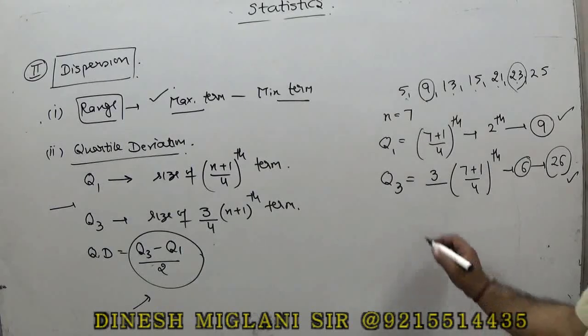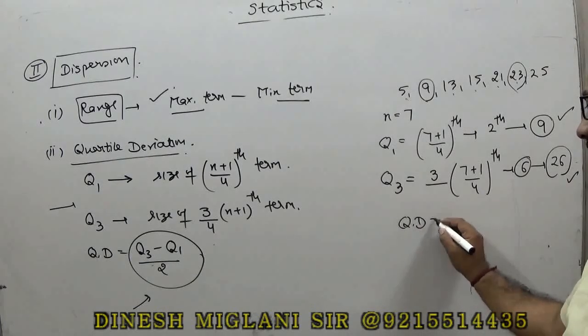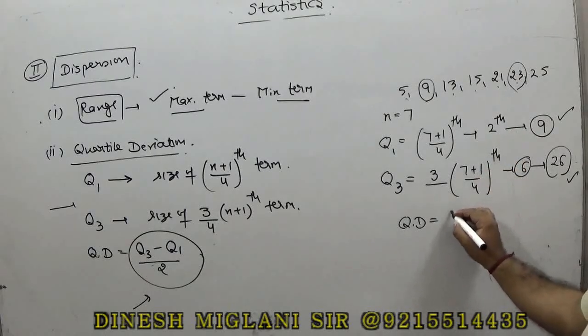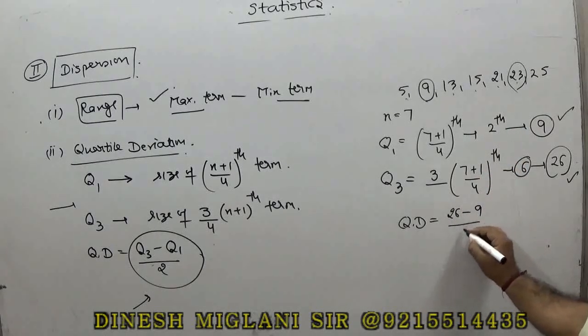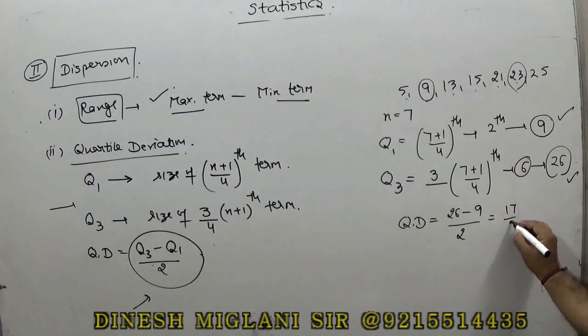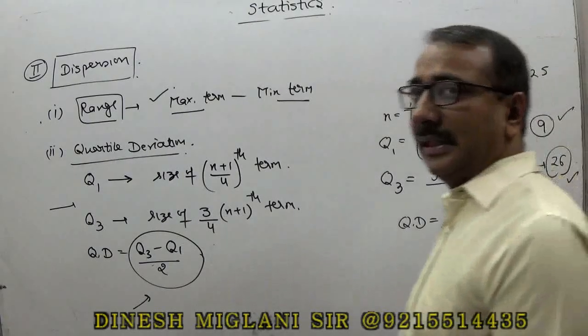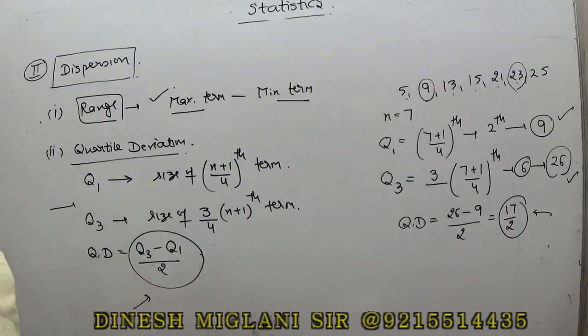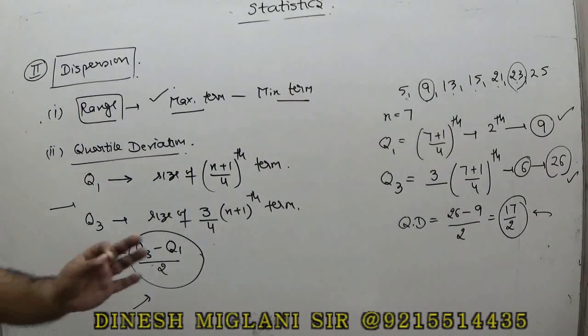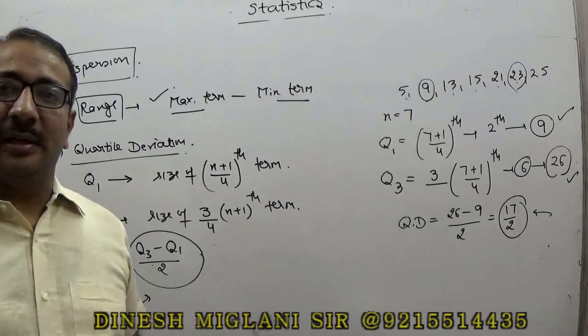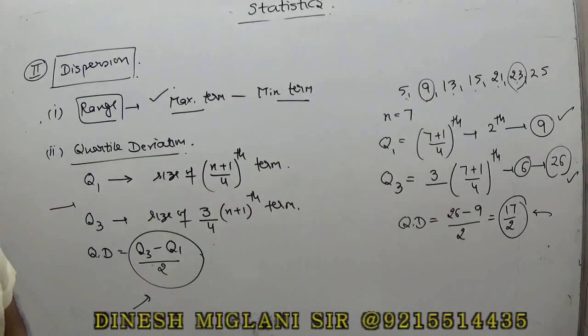Okay? Since in this question we have to find the quartile deviation, the quartile deviation is (Q3 minus Q1) by 2. So 26 minus 9 divided by 2. So this is 17 by 2. So here I can say quartile deviation is equal to 17 by 2, that we can say 8.5. So this is the basic process to find the quartiles Q1 and Q3. And then once you have Q1 and Q3, using that you can find the quartile deviation, right?